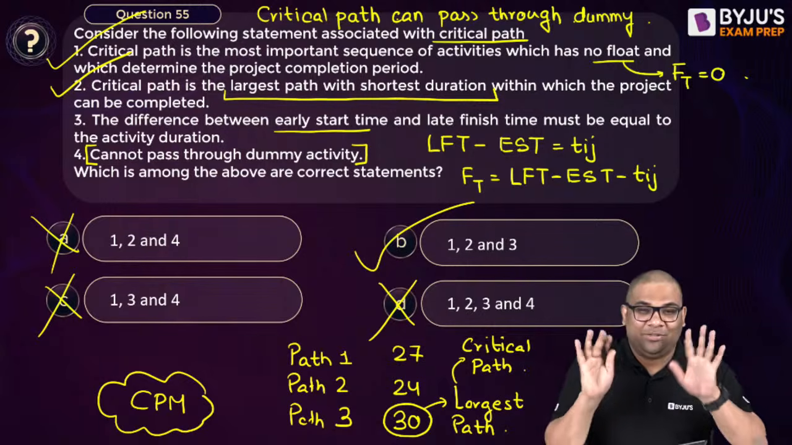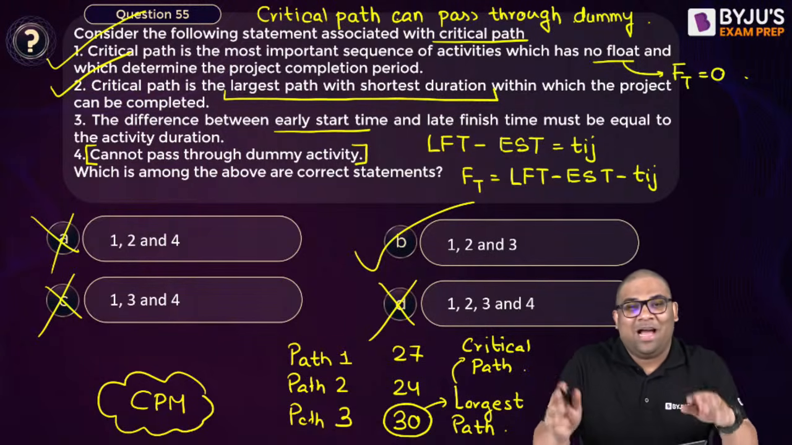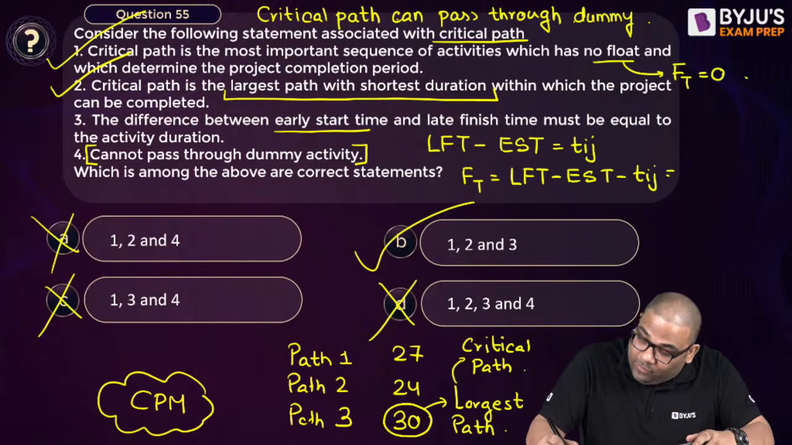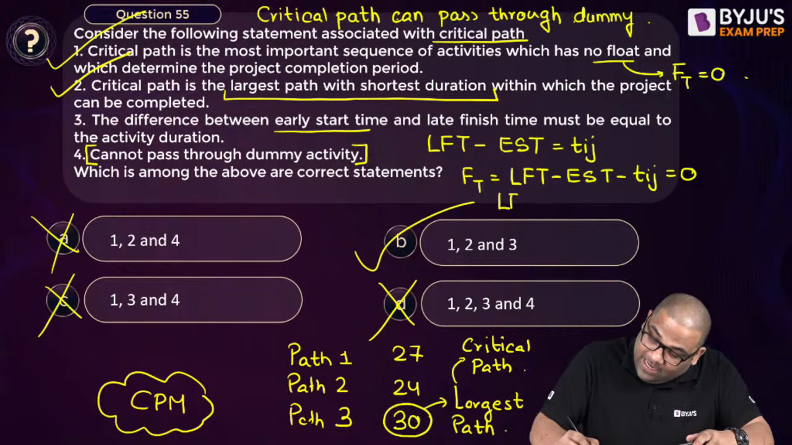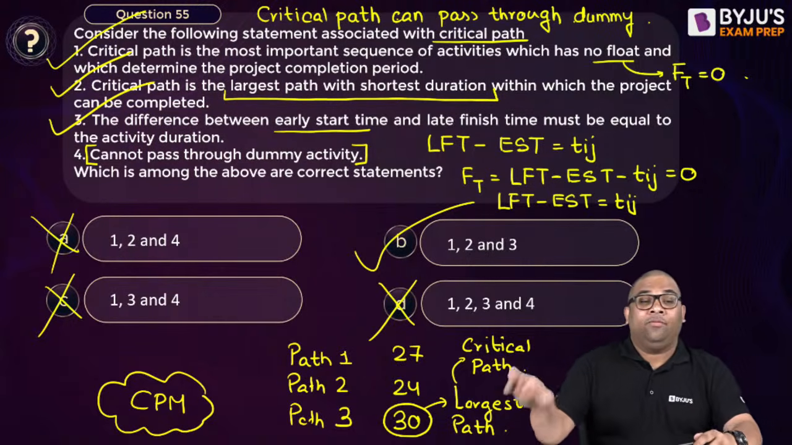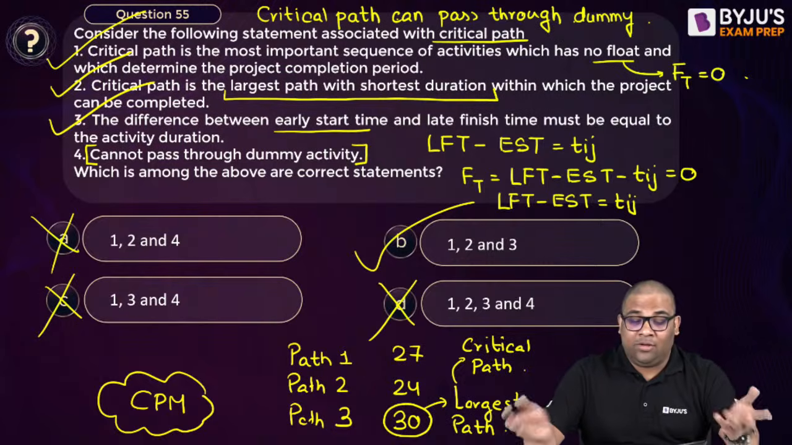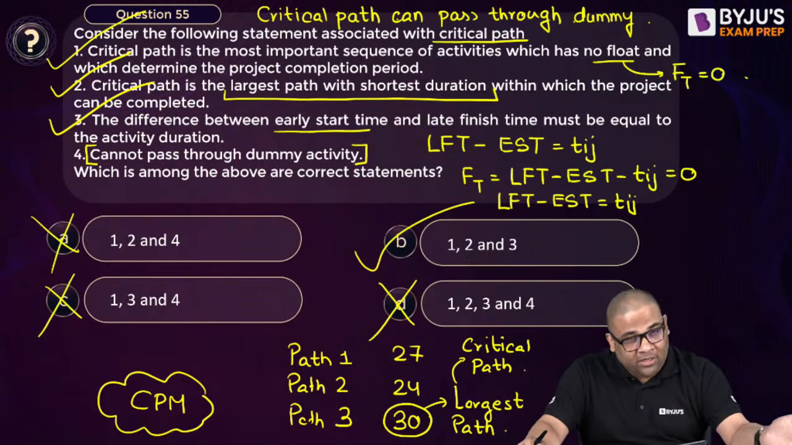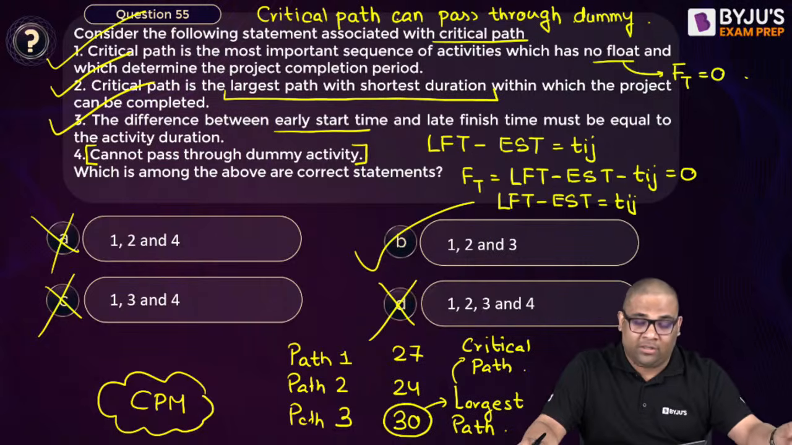See, if you have not studied this, you will get confused. Okay, but still I cannot teach a whole CPM now. But if total float is 0, that means what? LFT minus EST becomes equal to the duration, right? So this is what is written. Or if you are unable to answer this, you can eliminate this option: that the critical path cannot pass through a dummy activity. No, it can pass through a dummy activity. It depends on the situation, right? So the answer is B. Next question.